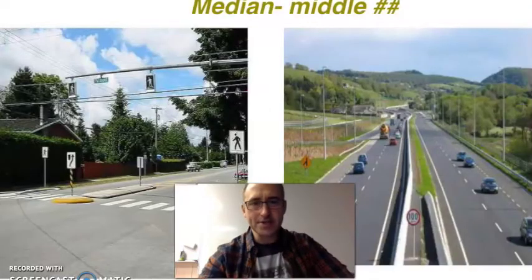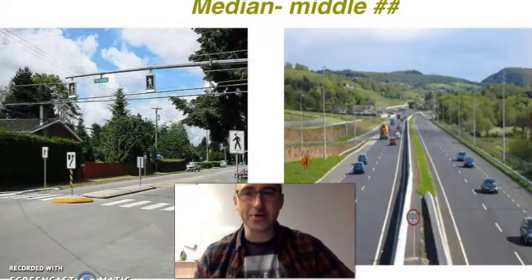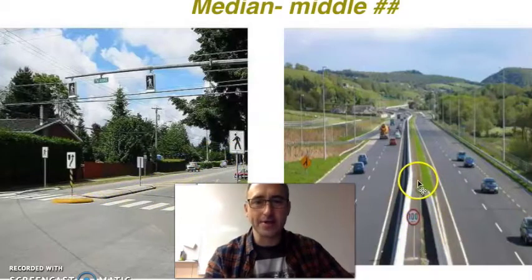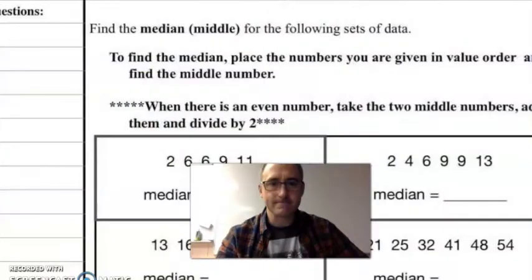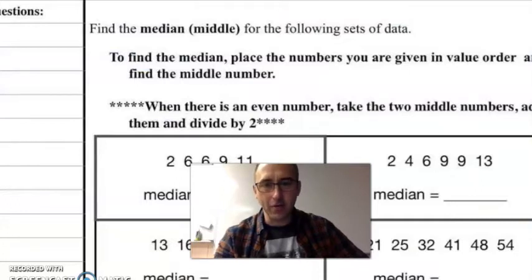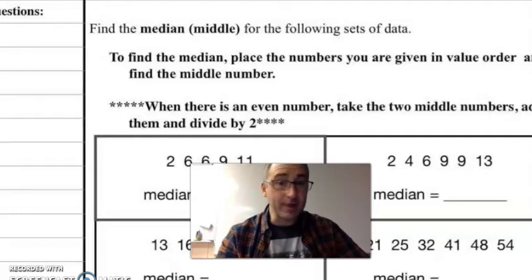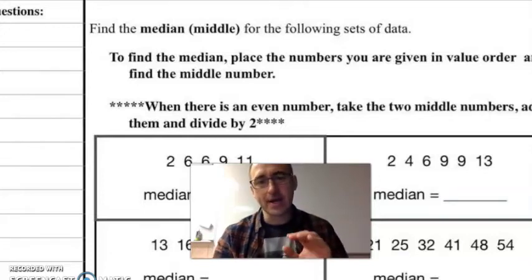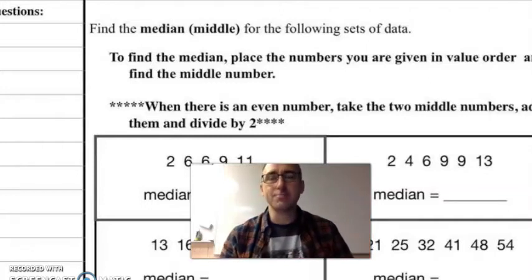Those of you who have your license or have taken driver's ed or are about to take driver's ed, there's a part of the road called the median. That's this middle part that has concrete in it, or sometimes it's a grassy or a tree strip like down a boulevard. Median is our middle number, just like this is the middle of the road. Frequently, when salaries are calculated, like for NFL players or maybe plumbers or electricians, when you're doing job research, they give you the median. The reason they give you the median is that it kind of gets rid of the lowest pay and the highest pay and tells you what the people in the middle make.